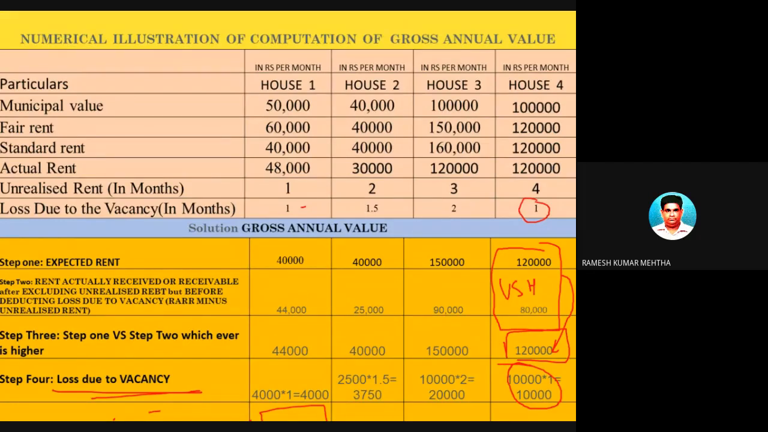So hope you have understood up to this stage. And last step of the fourth house, what is that? You have to find out step number 5. What is step number 5? Simple. Step number 3 minus step number 4. So step number 3, 1,20,000 minus 10,000, because this was the loss. So the eventual income is 1,10,000 rupees.